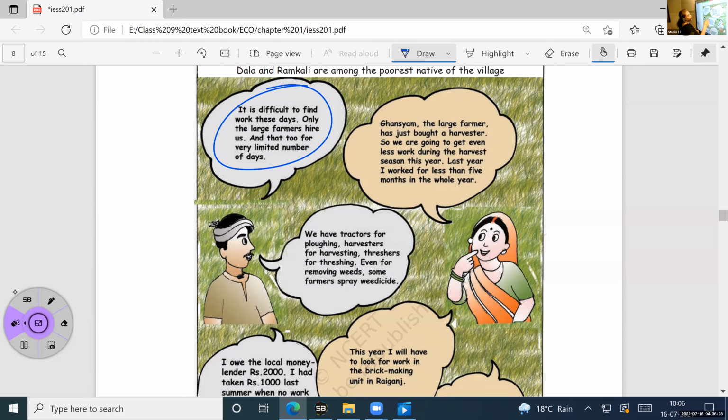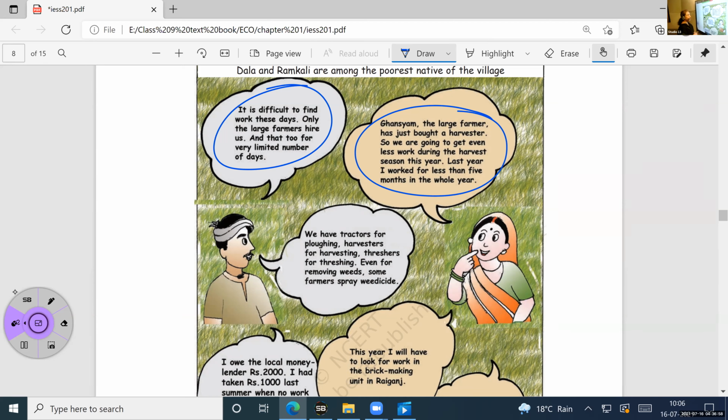Okay, next person, Asim, can you read this? Louder. Ghanshyam, the large farmer, has just bought a harvester, so we are going to get even less work during the harvest season this year. Even before, I worked for less than 5 months in the year.